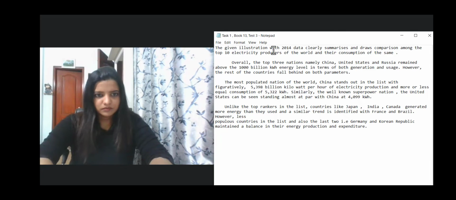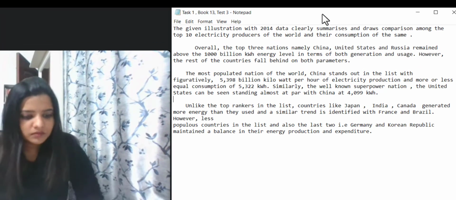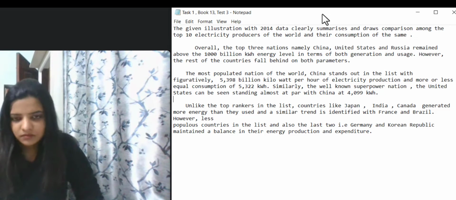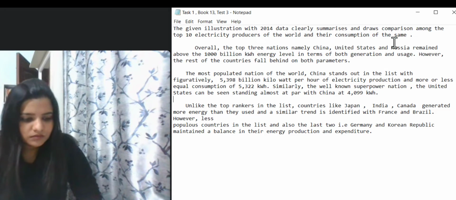The given illustration with 2014 data. With data from 2014, or you can write 2014's data. Right, clearly summarizes and draws comparison among the top 10 electricity producers of the world and their consumption of the same. Okay, there's a space before the full stop. That's not required. Overall, the top three nations, namely China, US, and Russia, remained above the 1000 billion kilowatt energy level in terms of both generation and usage.